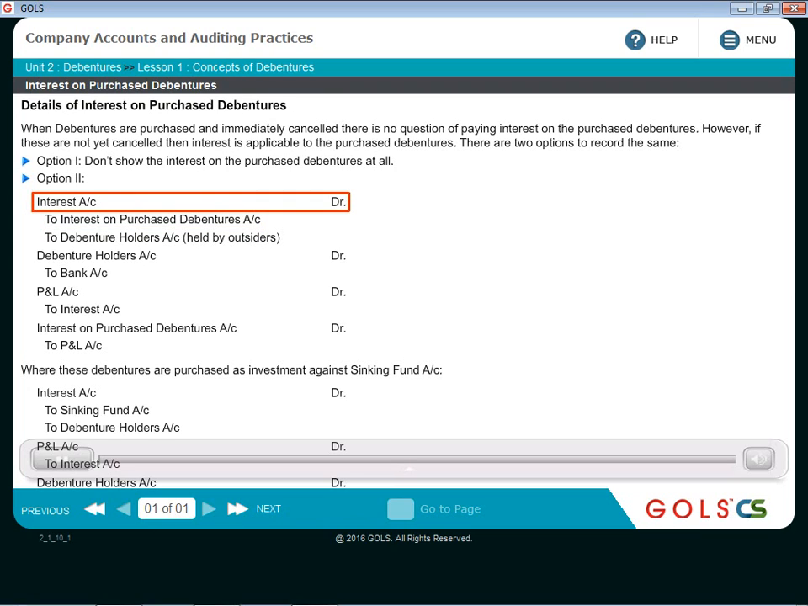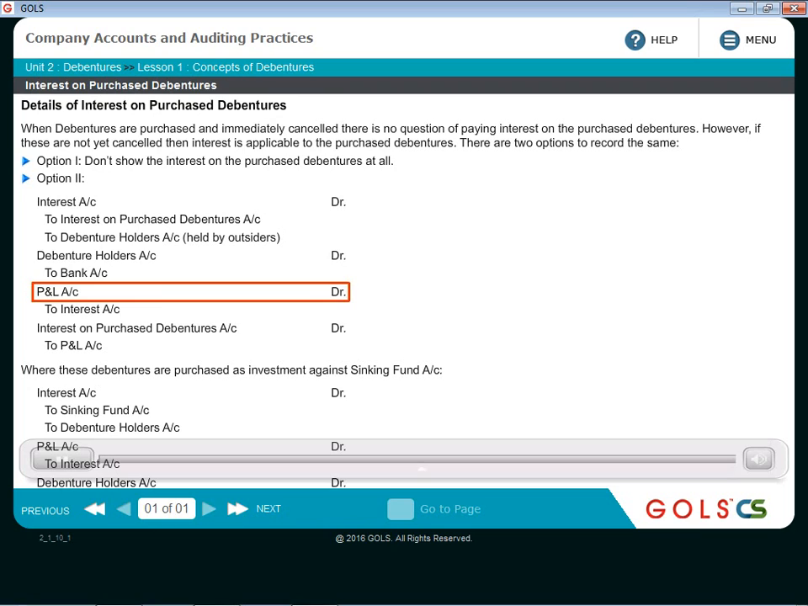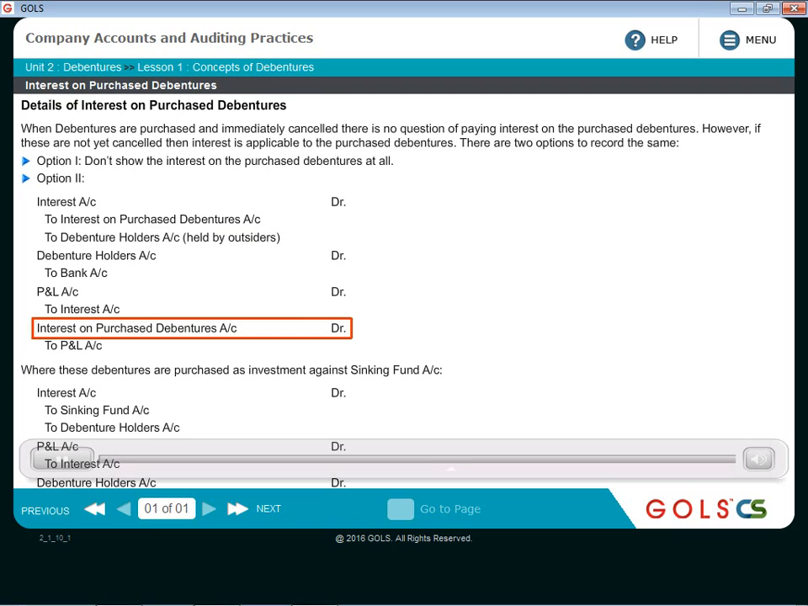Then this entire 100 rupees will be transferred to P&L because interest on debentures is expense for the company. So profit and loss account debit to interest account 100 rupees. Now what is happening is this interest on purchase debentures 10 rupees is still appearing on the credit side of the account, which will have to be closed. So this 10 rupees you will transfer back to P&L. So interest on purchase debentures account debit to P&L account 10 rupees.